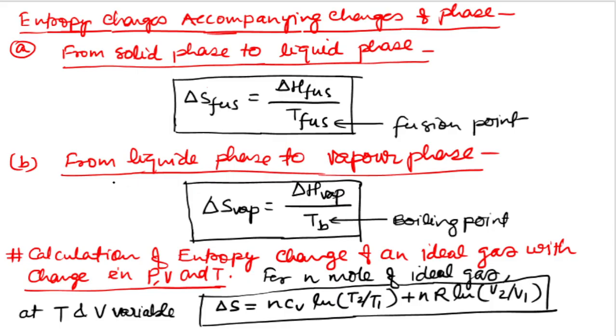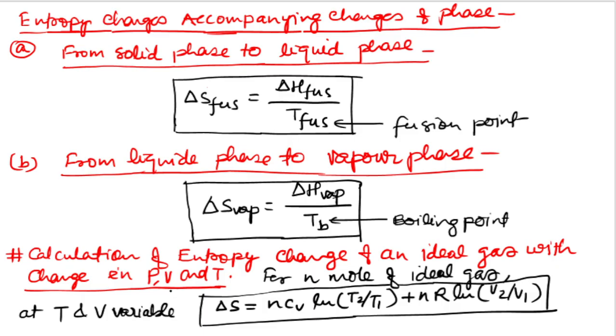The second one is from liquid phase to vapor phase, where the vaporization process is happening. Here TB is the boiling point. So for this case, del S vaporization is equal to del H vaporization upon TB. Here also H is heat.